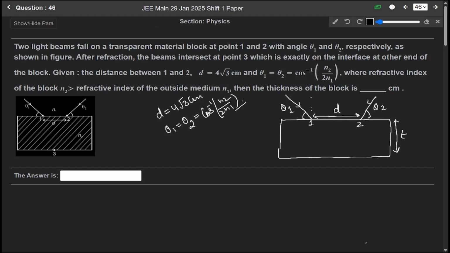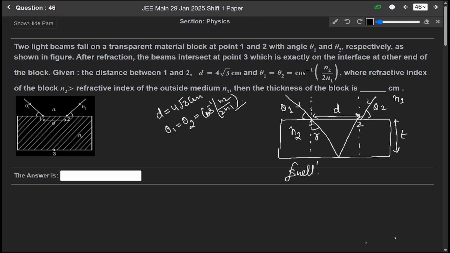So first of all, draw a perpendicular here. So when light is incident at theta 1, after refraction it goes like this, then after internal reflection it goes like this. So let us assume this is angle r, the angle of refraction. The outside medium refractive index is given as n1 and the inside refractive index is given as n2. Okay, so we will use Snell's law here.